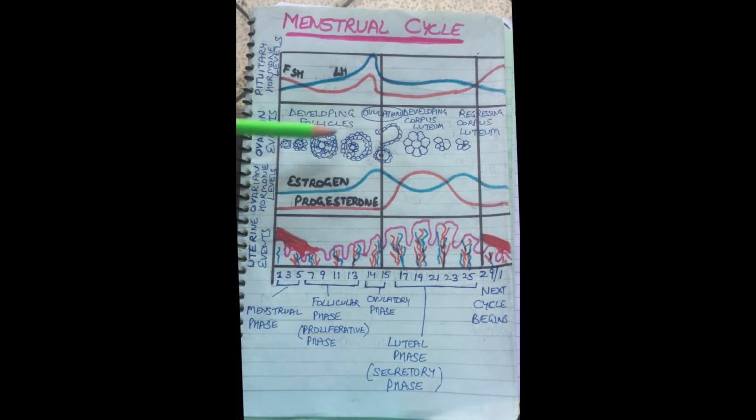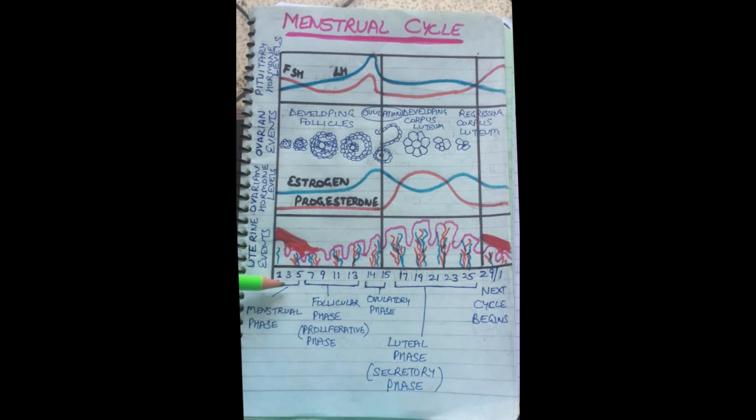Right, and below these ovarian events are mentioned the ovarian hormone levels. Now these ovarian events have an impact on the ovarian hormone levels. That's why ovarian hormone levels are mentioned just below the ovarian events. Now which ovarian hormones are present? These are estrogen and progesterone. Now this estrogen and progesterone in turn have an impact on the thickening of the endometrium of the uterus. So next are the uterine events. Here is shown the wall of the endometrium of the uterus.